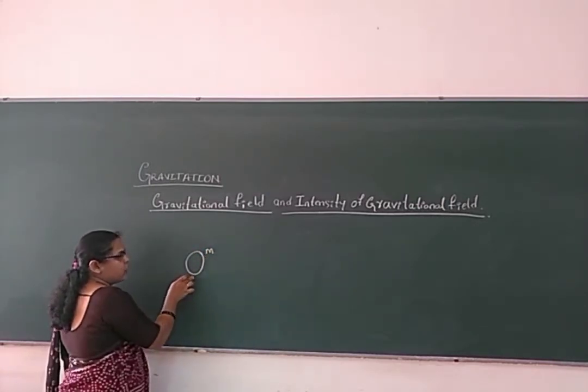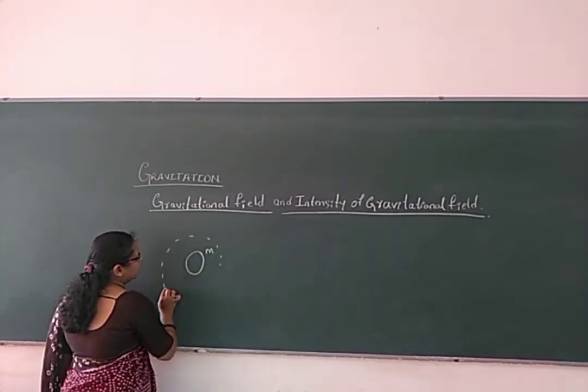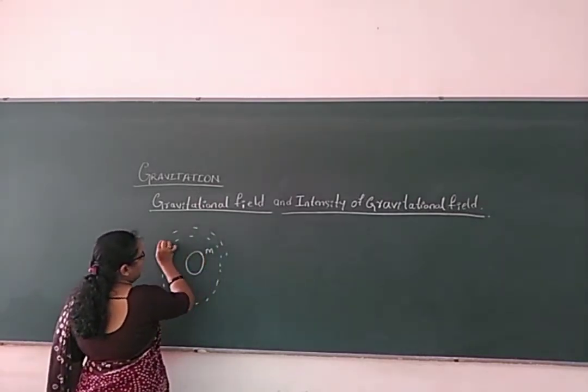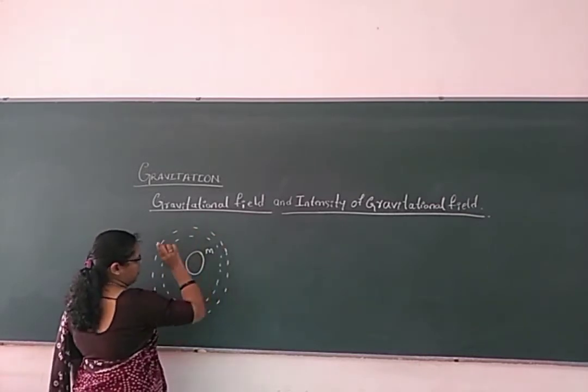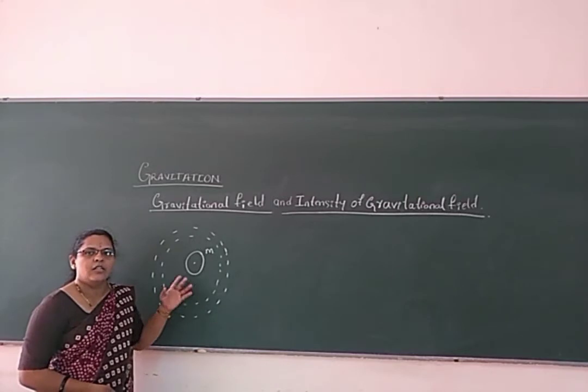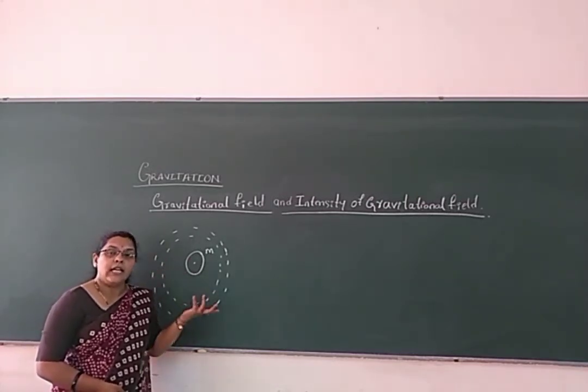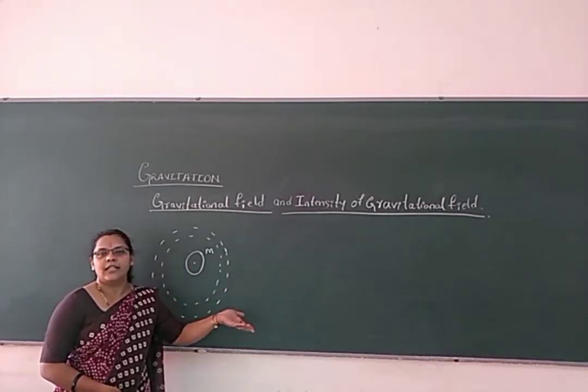If this body is experiencing the force of attraction, there must be some unit mass around it, which will experience the force of attraction. So the force of attraction between the two bodies, or any other bodies, attracts the other body.